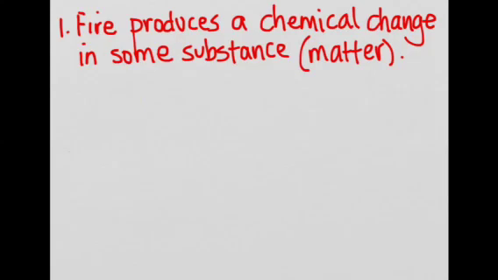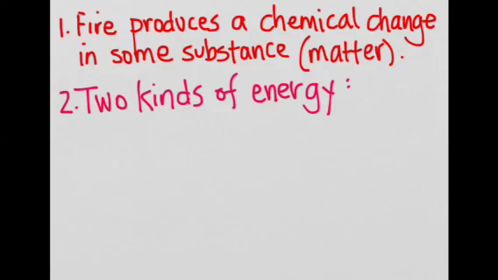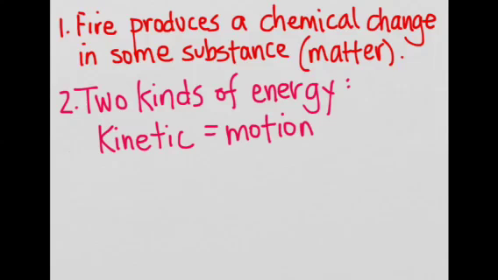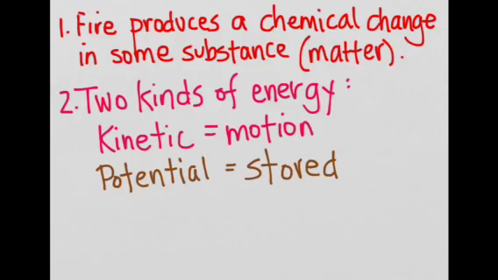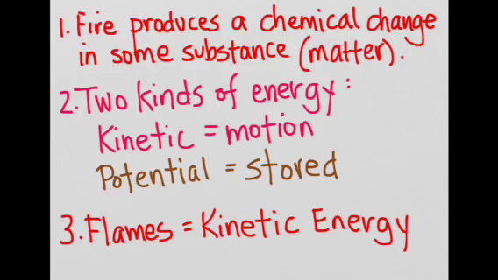So what have we learned? First of all, that fire produces a chemical change in some substance, and a substance is just another name for matter. Secondly, there are two kinds of energy: kinetic energy, which is energy of motion, and potential energy, which is energy that is stored. Thirdly, we learned that flames are a form of kinetic energy.